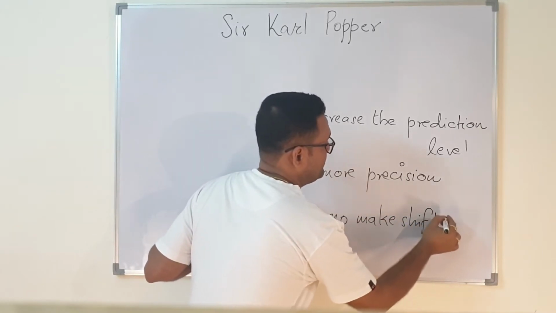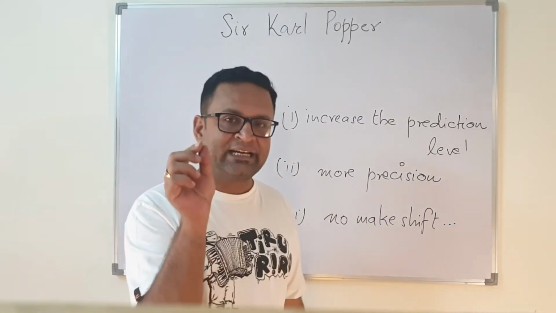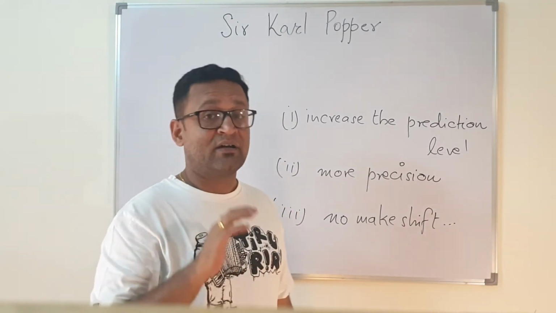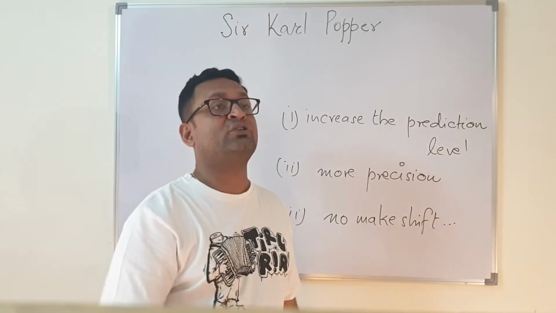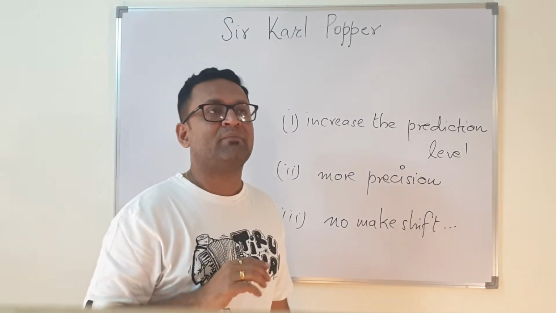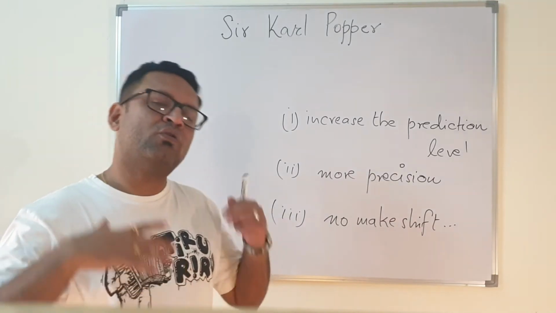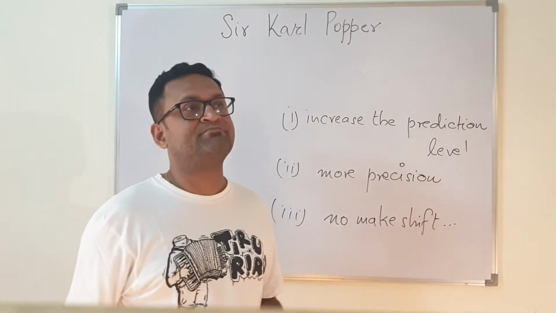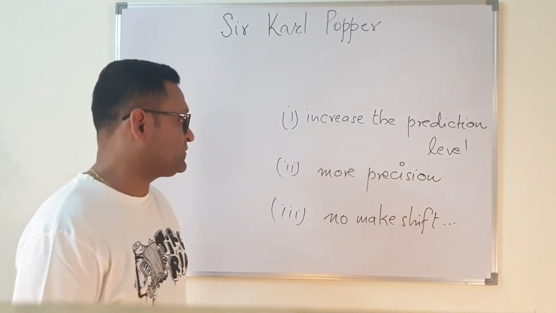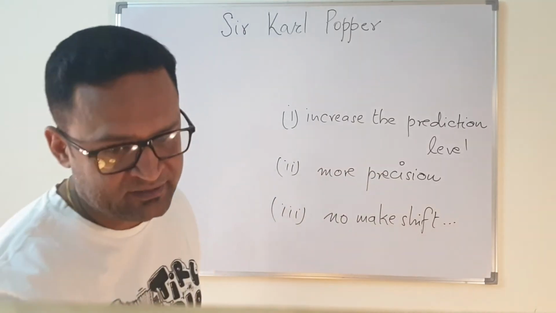Now, what does it mean? You should not try to eradicate a problem by making small changes in your theory. Rather, you should come out with a new theory so that it not only takes care of those small problems which were coming, but it may also be futuristic by nature, right? So no ad hoc moves or makeshift arrangements are allowed from the Popperian point of view. So this is another important thing which Popper said about scientific theories.